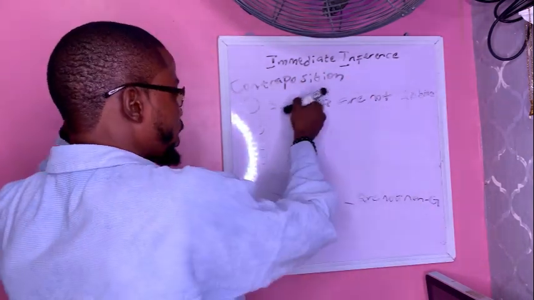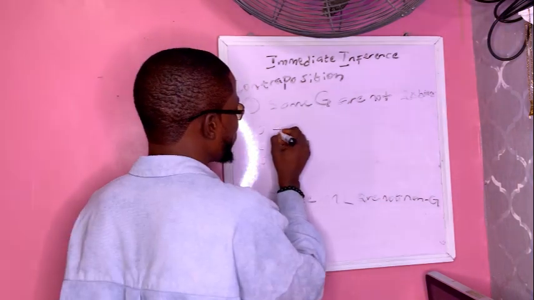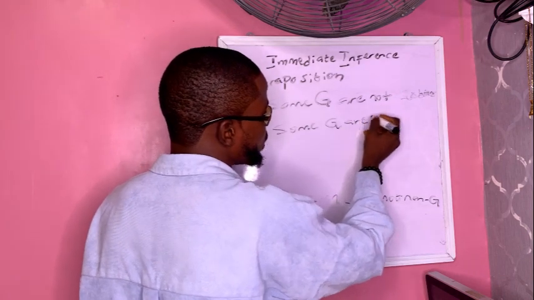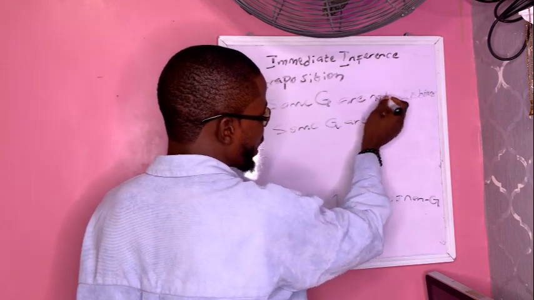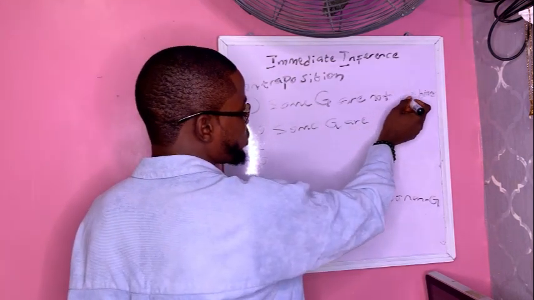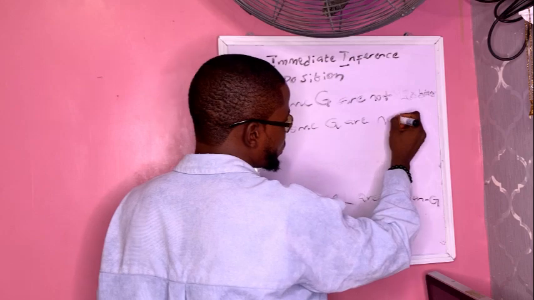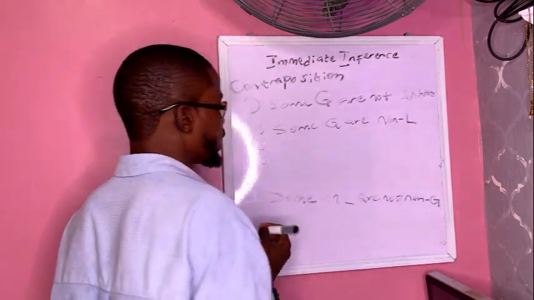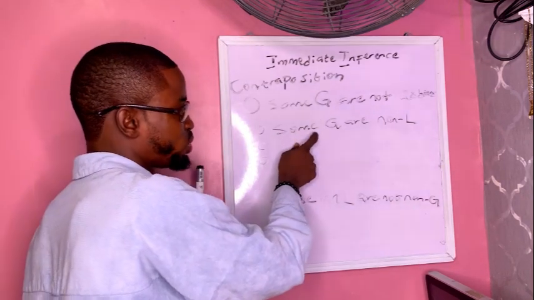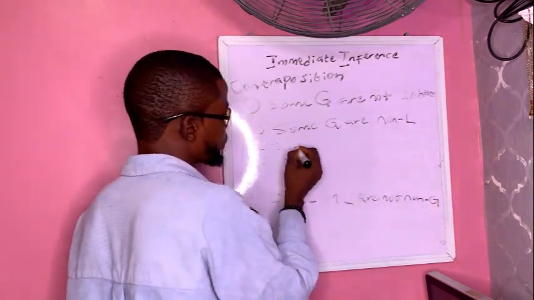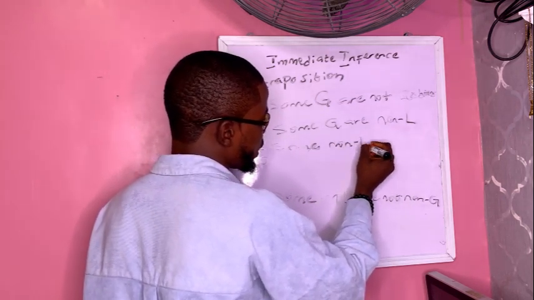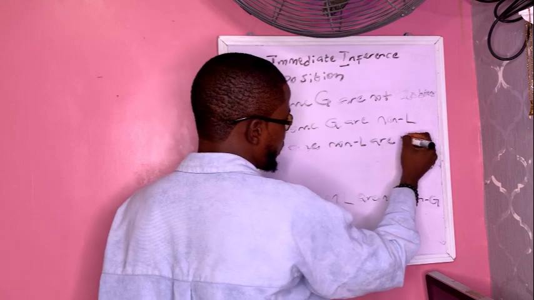So the first one, obversion, we are changing the quality, so it's going to become some girls are. Then from are not, we are bringing it to are, that is, we are bringing it to particular affirmative. Then the predicate, we are putting the complement, which is the non-lesbian. Then conversion says that we interchange the subject term and the predicate term, and this is already I proposition. So some non-lesbians are girls.